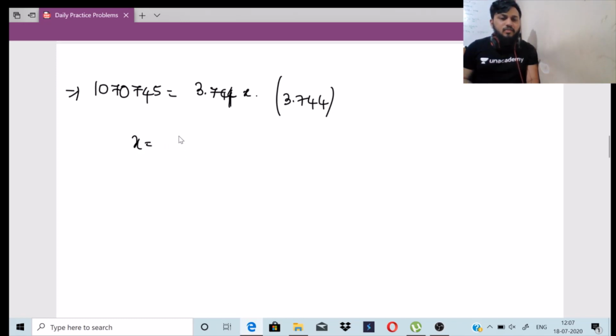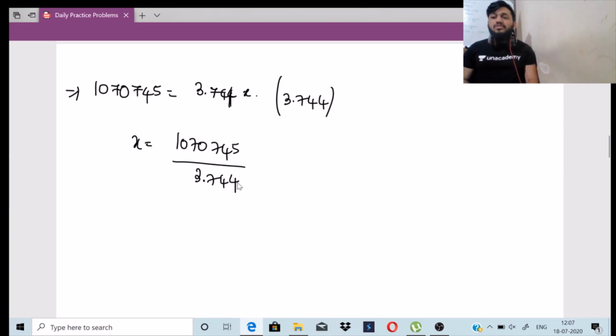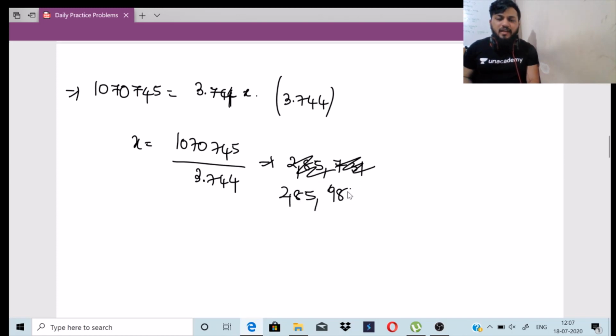So x will be equal to 1070745 divided by 3.744. The answer is 2,85,000, it's not 731, it is about 2,85,989.5. So we will approximately write this as 2,85,990 rupees. The installment is equal everywhere, so x is equal to 2,85,990.